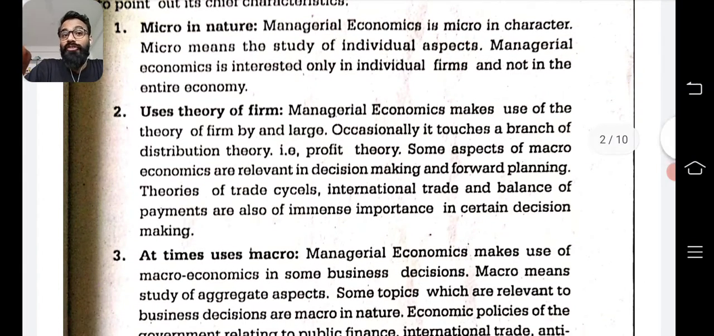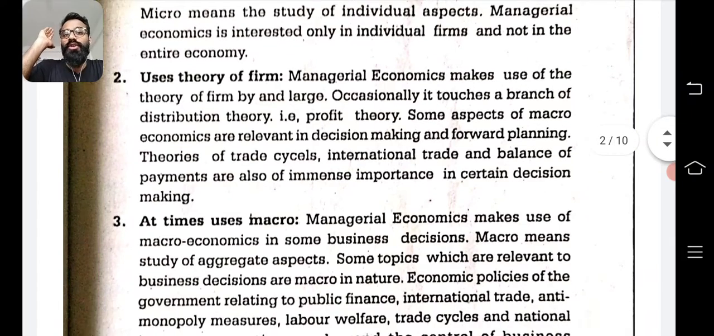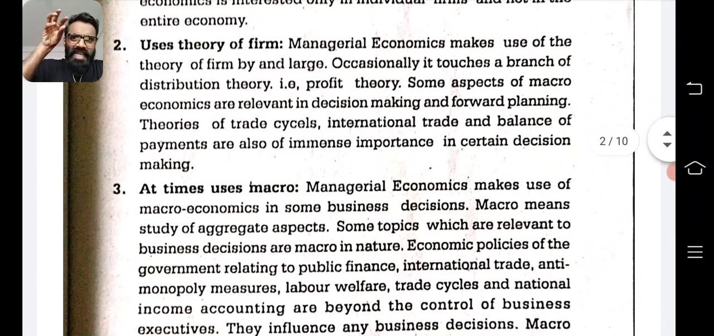Uses theory of firms. Managerial economics makes use of the theory of firm by and large. Occasionally, it touches a branch of distribution theory, that is profit theory. Some aspects of macroeconomics are relevant in decision making and forward planning. Theories of trade cycles, international trade, balance of payment are also of immense importance in certain decision making. So, generally, it uses the theory of microeconomics, but some of the theories of macroeconomics are also used.